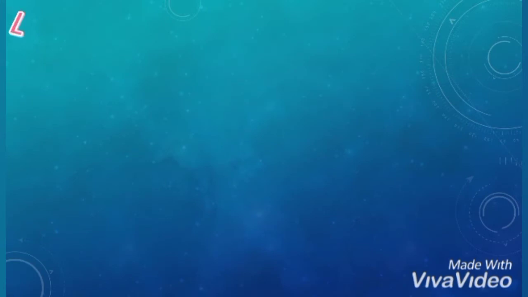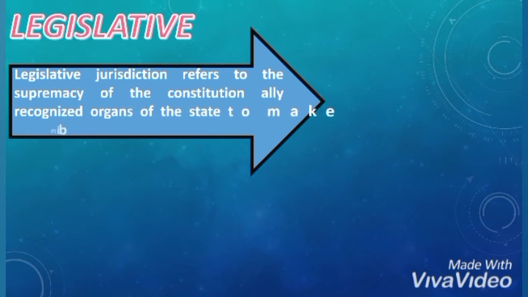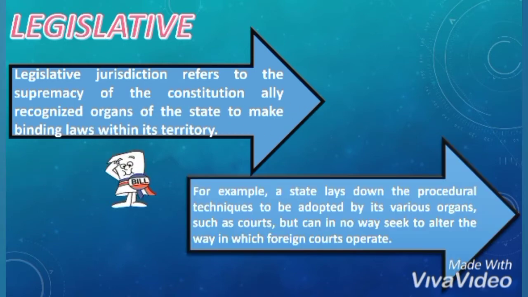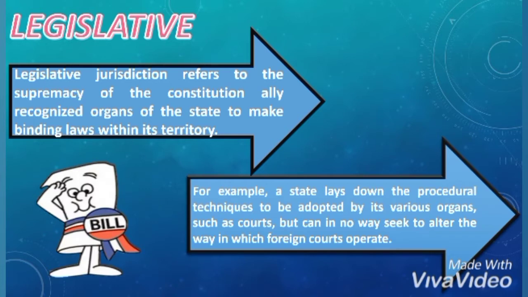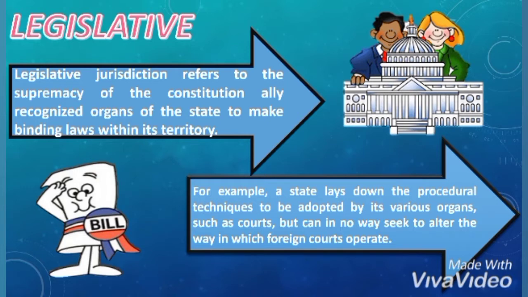What is meant by legislative? Legislative jurisdiction refers to the supremacy of the constitutionally recognized organs of the state to make binding laws within its territory. For example, a state lays down the procedural techniques to be adopted by its various organs, such as courts, but can in no way seek to alter the way in which foreign courts operate.